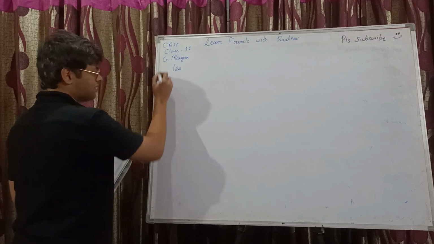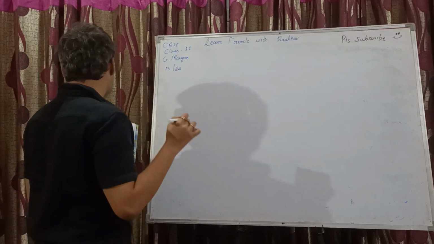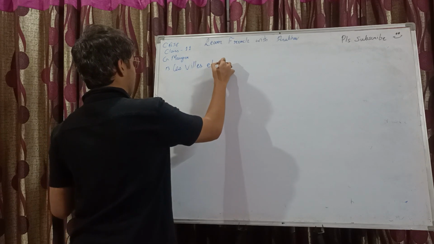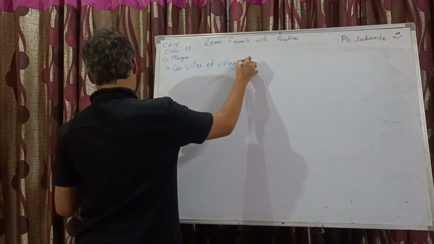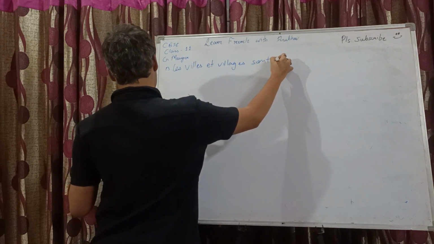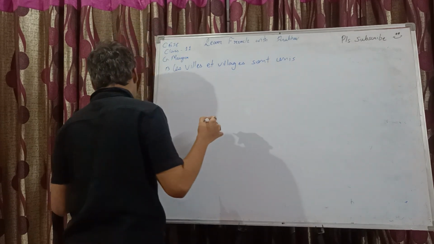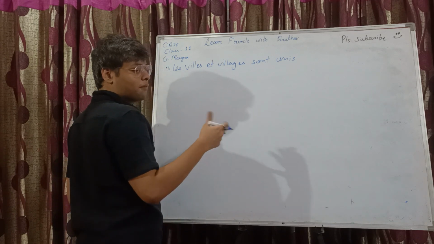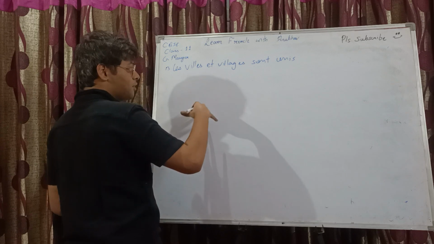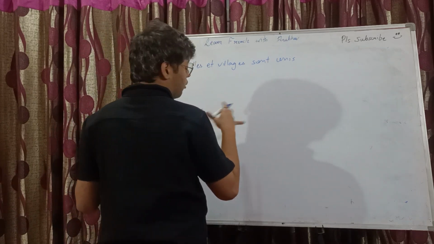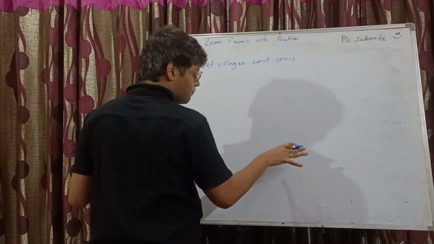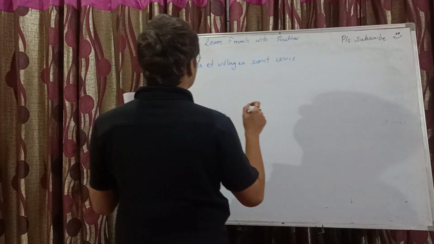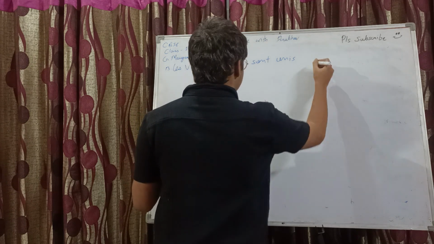12 was the last one, I guess. Okay, let's start with 13. Again, unis, so it's in present tense. So we are doing the simple passive and active passive that we did in the previous video. And all the class 11 videos are present in the playlist titled class 11. The link is in the description. Les villes et villages sont unis par les rivières.